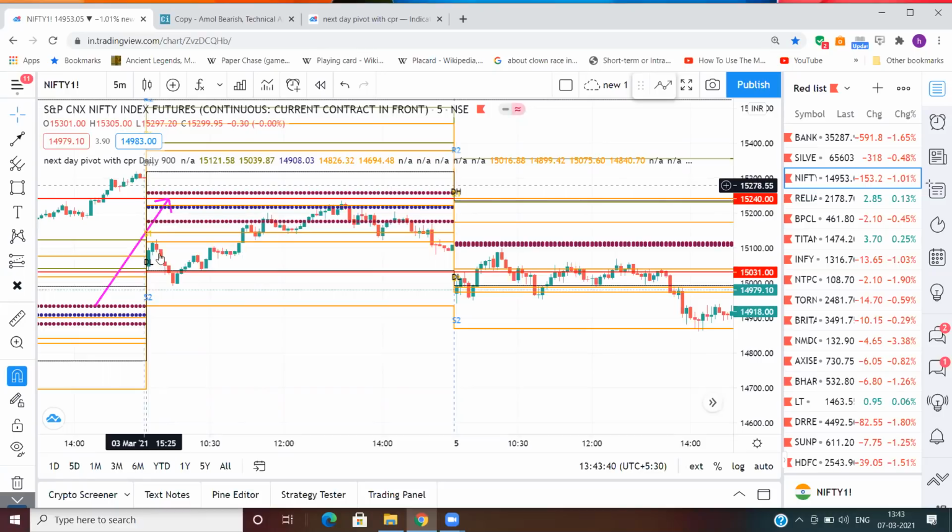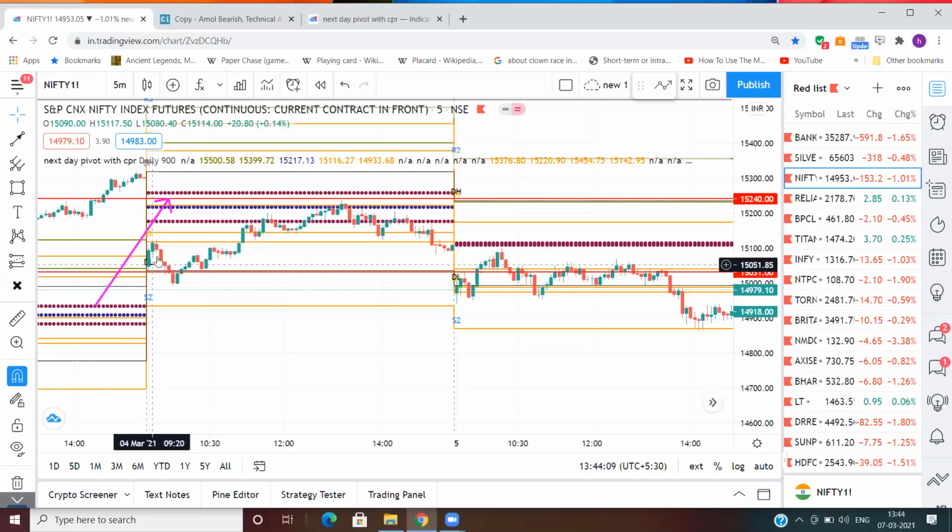But on 4th of March, when Nifty opened below the CPR, this CPR is basically a wall, and when it opened below the CPR, our bullish bias changed. Here we knew that Nifty is no more bullish on the 4th of March.